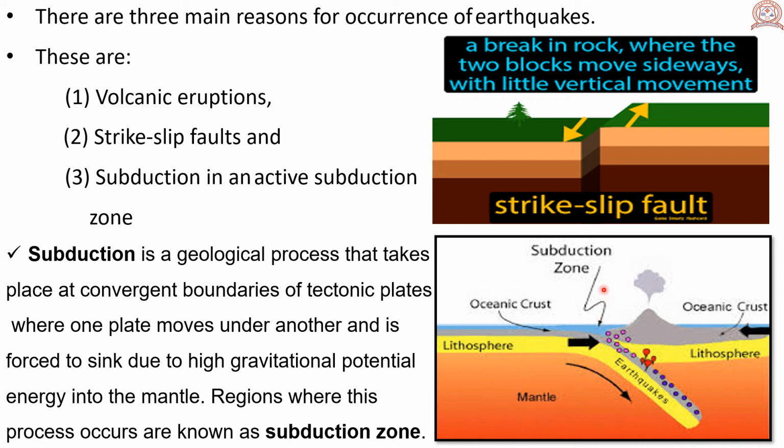Regions where this subduction process occurs are known as subduction zone. So, three main reasons for the occurrence of earthquakes are volcanic eruptions, strike slip faults, and subduction in an active subduction zone.